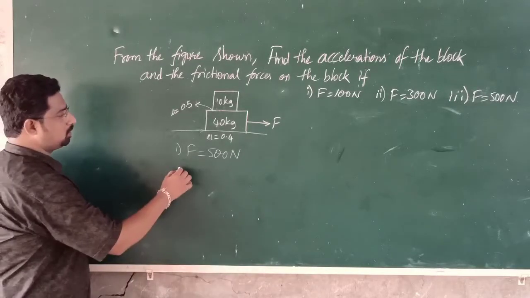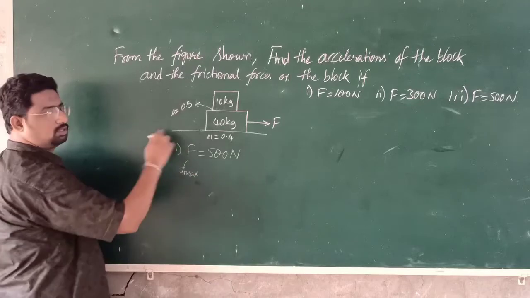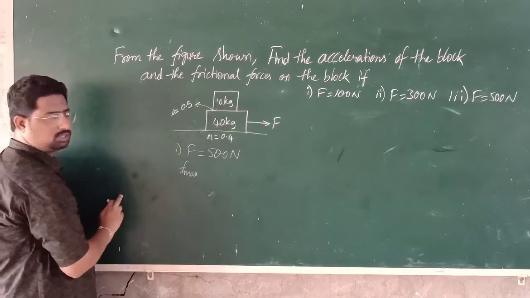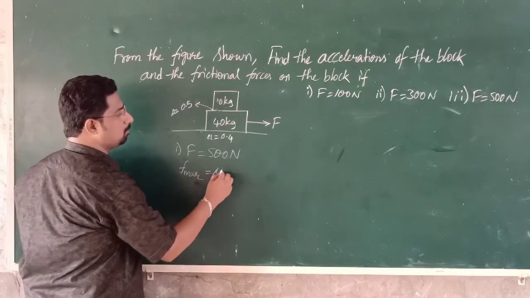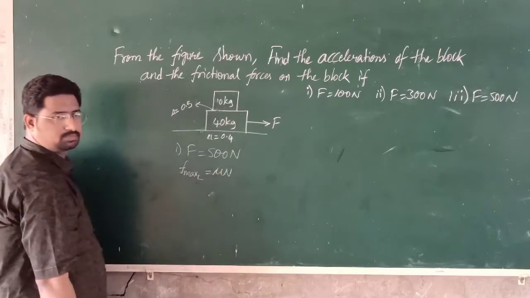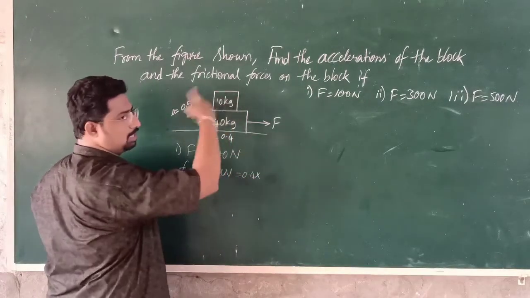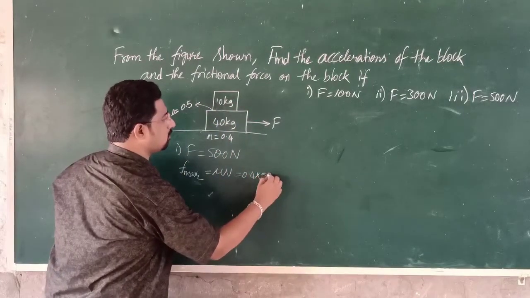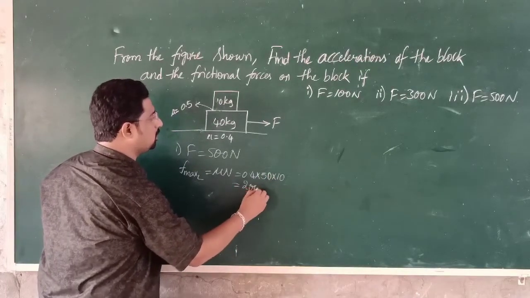Now first to find out the maximum frictional force acting on the lower block and the surface. So the maximum frictional force of the lower block F is equal to mu into N. So mu is here 0.4, N means mg. So total normal reaction will be 50 into 10. The maximum frictional force will be 200 Newton.